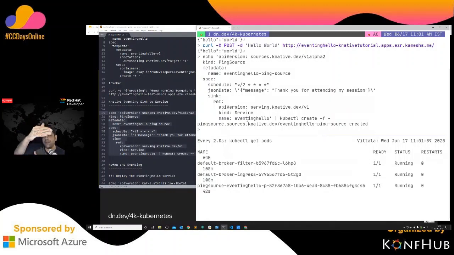So in this case, what happens? This ping resource is basically going to run a cron job. It is going to run a job every 2 minutes, and every 2 minutes a message is going to be posted to this particular Knative service, and once the Knative service receives a message, it's obviously going to come up, serve your request, and go down. Okay, so that's what is going to happen right now.